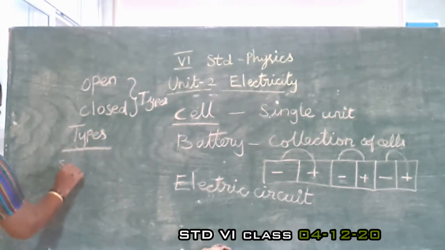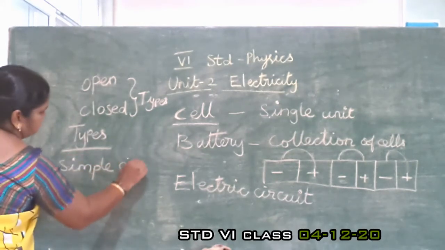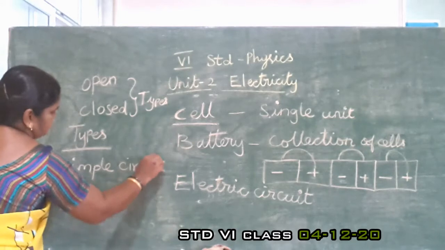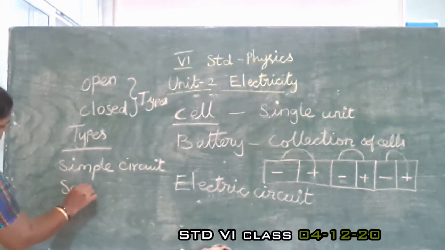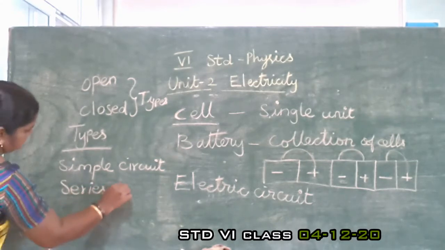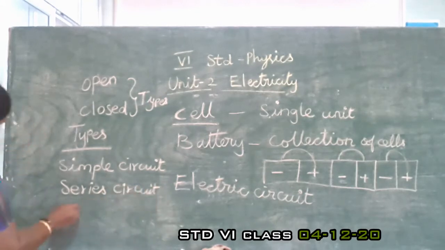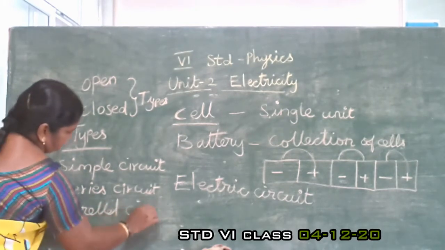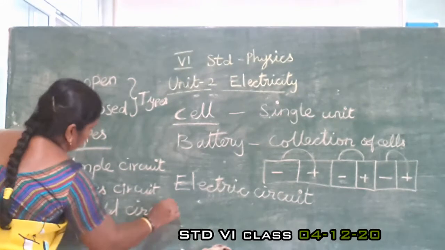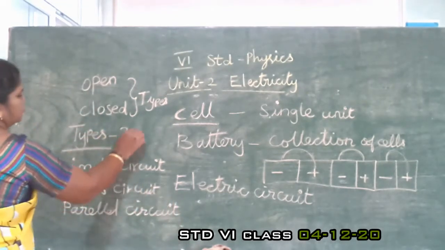Simple circuit, series circuit, then parallel circuit. So there are three types of circuits.